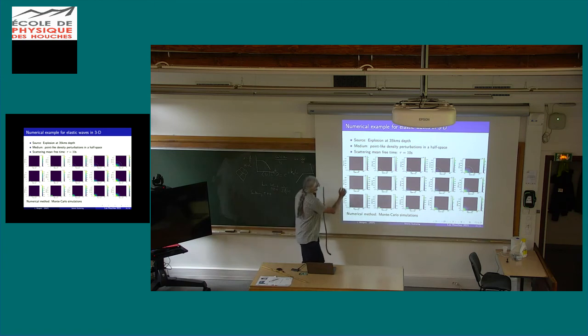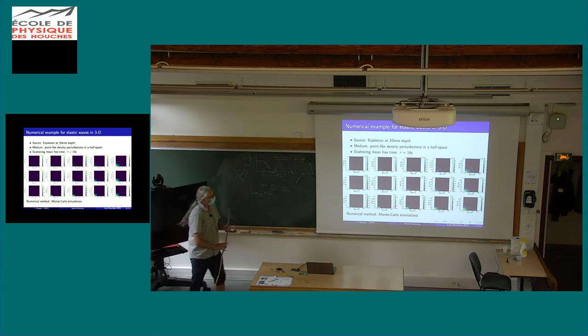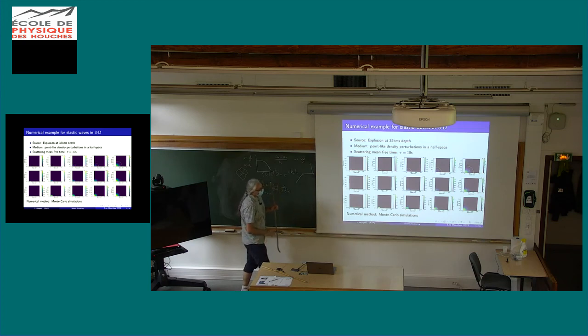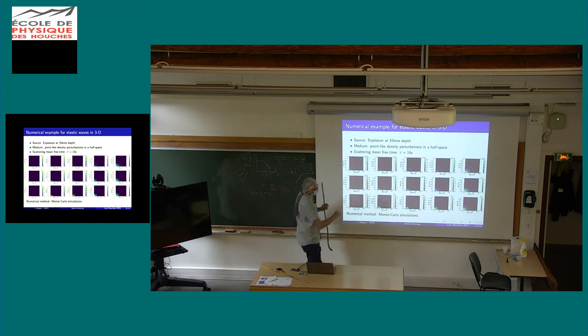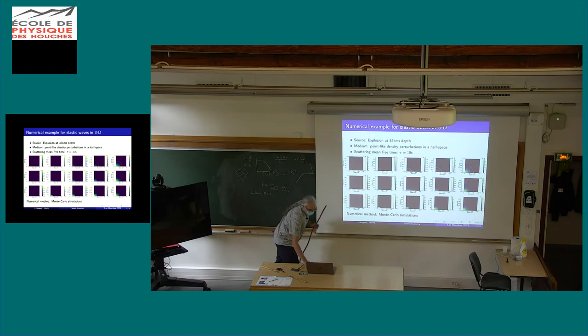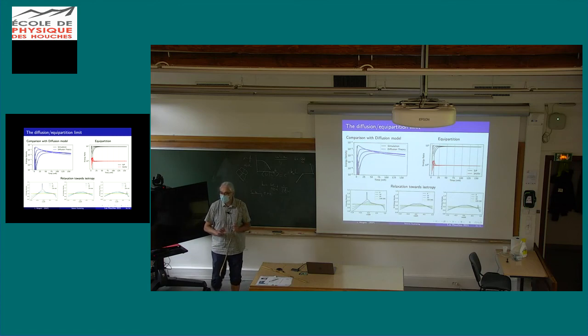And what's interesting is that even if you have a P source, because of the heterogeneity, you are also generating ghost SV and SH sources because you have conversions immediately near the source. And so you see the expanding diffusive wave, and we could look at the details, but okay. So just to give you a feeling of the richness of the model, it really contains a lot of physics, and at the same time, it is super well predicted.